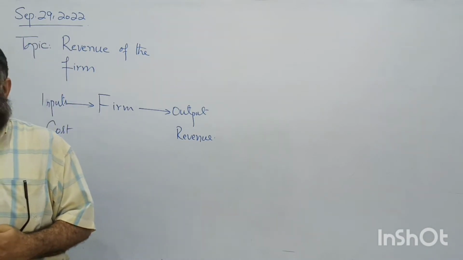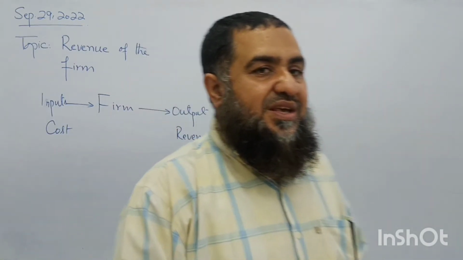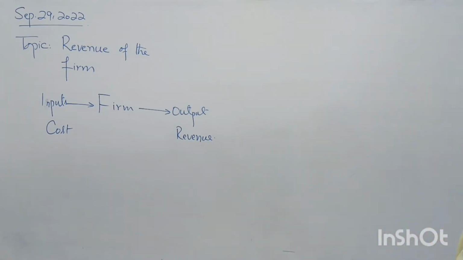Revenue is not the profit of the firm. This is whatever money it has received after the sale of the product. It includes the cost of production in it. So when we deduct the cost of production from this revenue, we get the profit of the firm. Profit is calculated after deducting the cost of production from the total revenue. That will tell us how much profit is earned by the firm. Clear? So revenue is inclusive of cost.